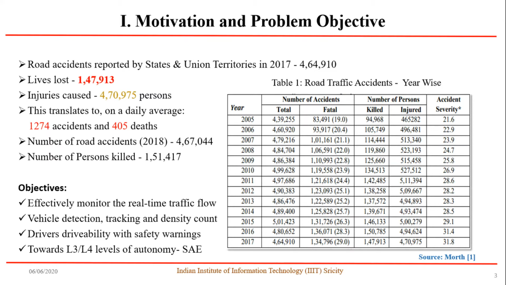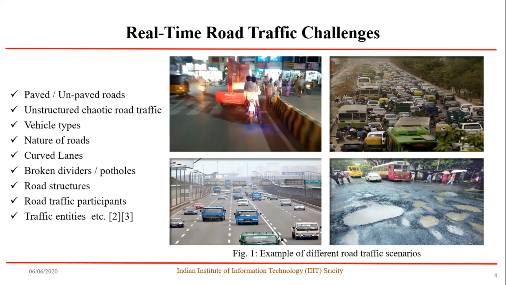So our objectives include to develop a system that would efficiently monitor the real-time traffic flow along with vehicular detection and tracking of the objects. Also our developed system would enable the overall driver safety and also lead towards the L3 and L4 levels of autonomy.